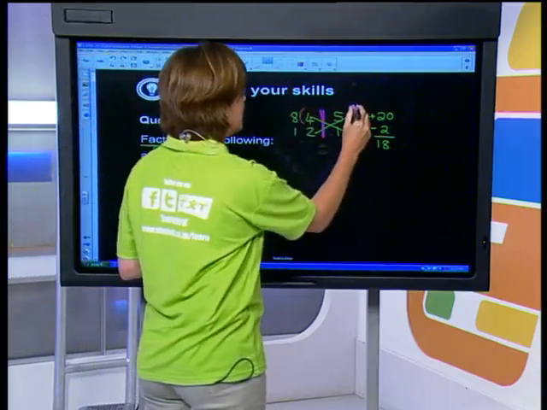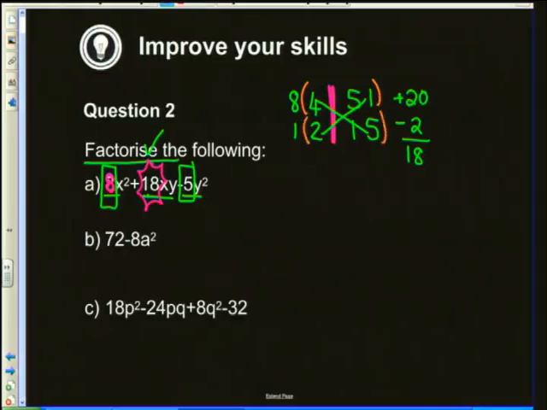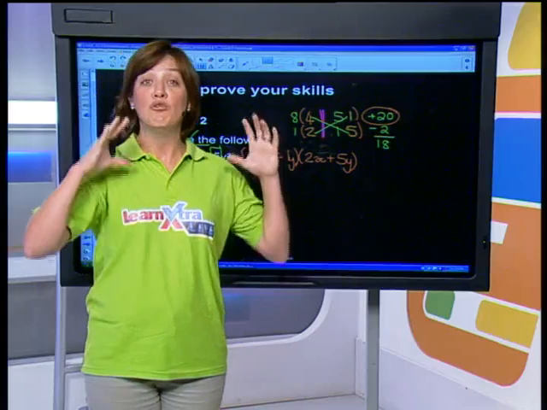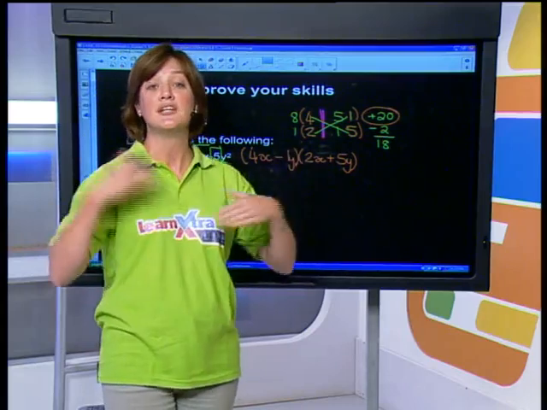So what I'm going to do is I'm going to put a bracket around the top combination and a bracket around the bottom. And that, guys, is going to be your 2 brackets. I've got 4 and I've got 1. Those are the 2 numbers in your first bracket. I've got 2 and I've got 5, and those are the numbers in your second bracket. Both of them have an x. Both of them have a y, and we want the 20 to be positive. Well, 4 times 5 gave you 20, so therefore that needs to be a positive 5, where that needs to be a negative 2. Okay, a really important grade 10 concept that you need to be really familiar with, because it actually becomes important moving forward.